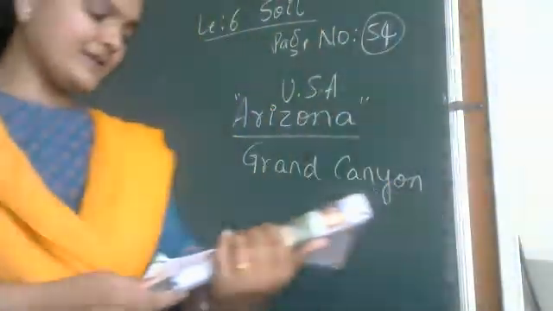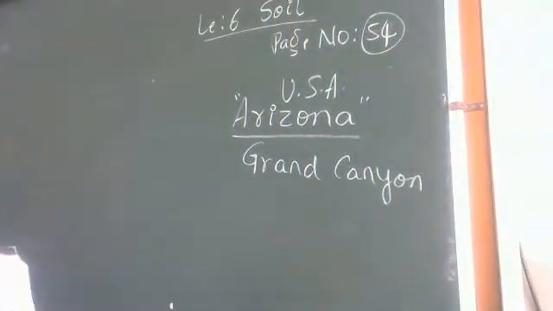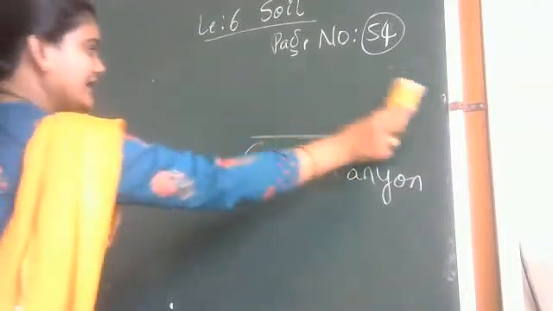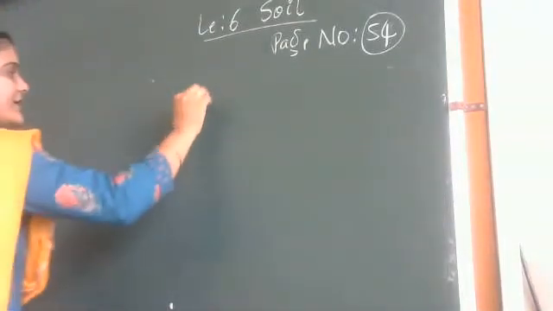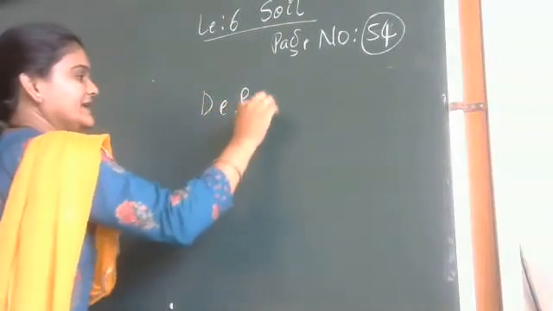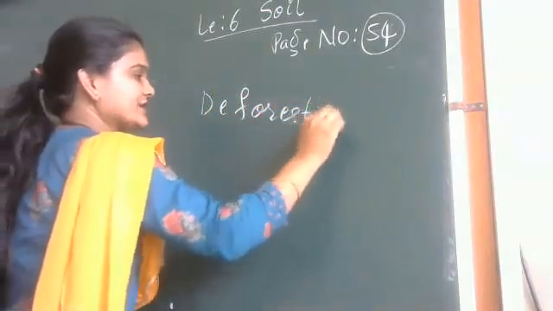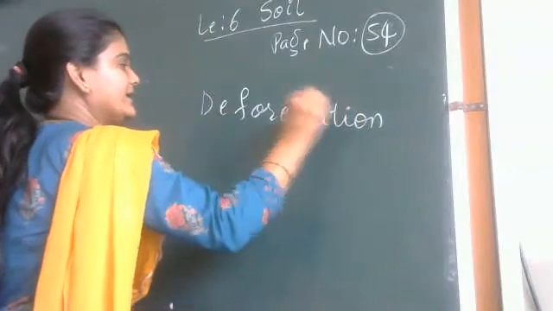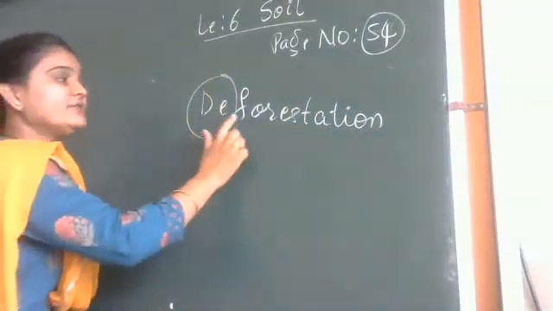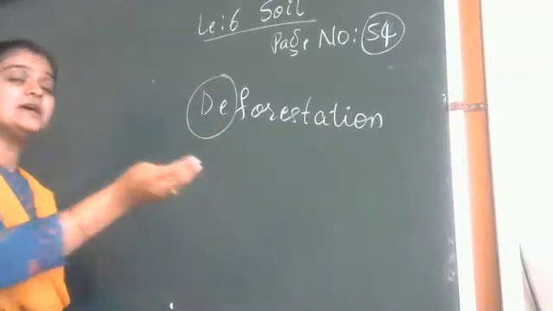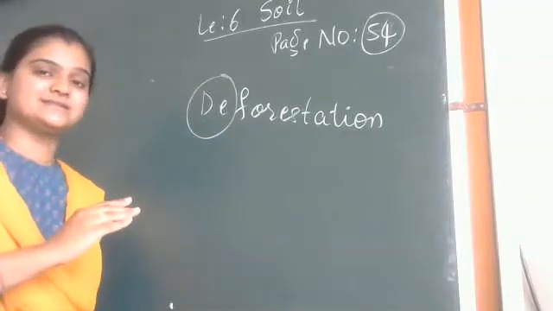Next we will go to soil erosion due to deforestation. Deforestation means what, children? DE means what? Removing of forest.